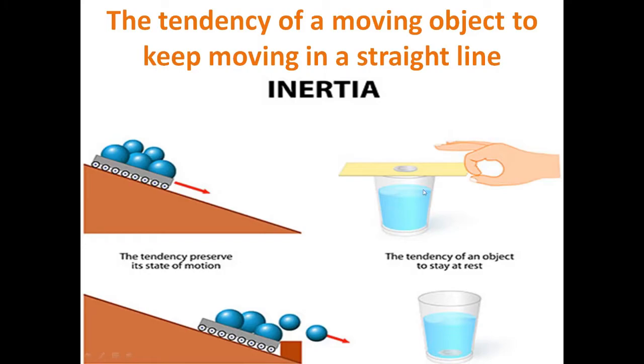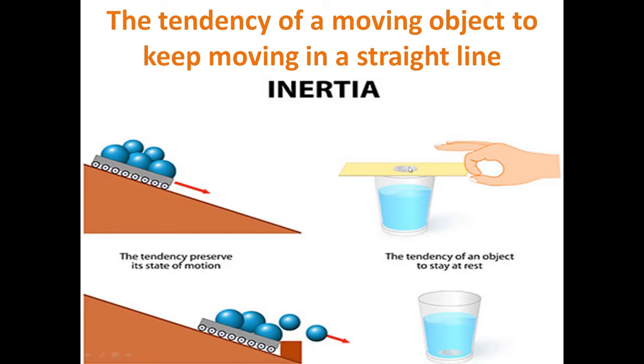There is another example here. We take a glass of water covered with a piece of cardboard, and we keep a coin in the middle of the cardboard. We just flick the cardboard. The cardboard moves forward, but because of the inertia, the tendency to stay at rest, the coin maintains its state of rest and falls into the water.